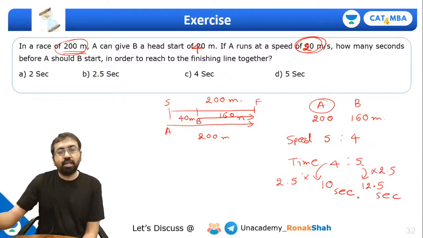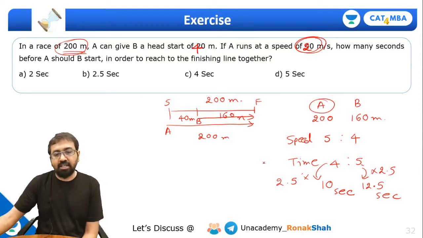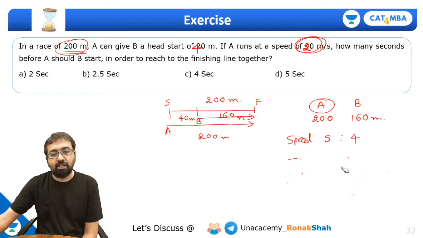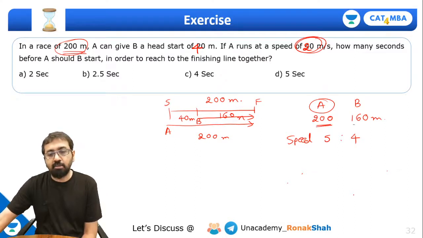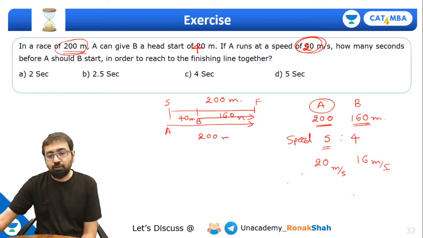Of course, guys, I'm just doing using that proportionality. If you want, you can normally calculate everything and you can also do it, right? So for example, if you are finding it complicated, if you don't want to do it this way, then you can also simply calculate time taken by A. See, please understand, when A travels 200 meters, so B travels 160, so speed ratio is 5:4. Now, what is the speed of A? 20 meter per second. So what will be speed of B? 16 meter per second. Very simple. Now, for 200 meter, time taken for 200 meter.